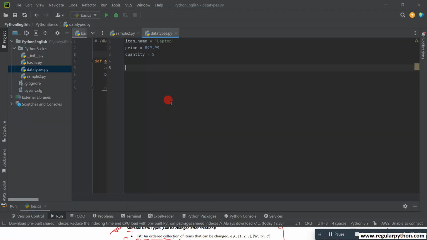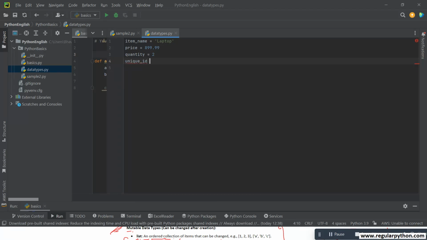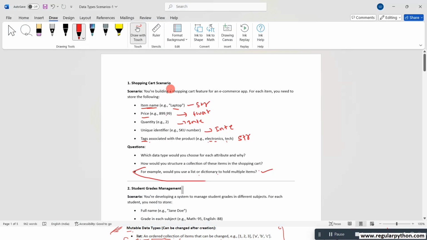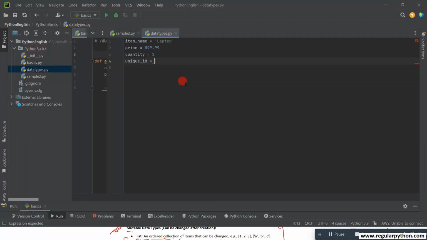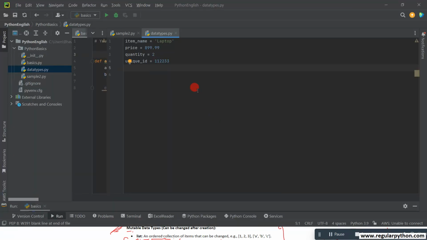Unique ID is equal to. So what data type do we want to take? Integer number. So I'm taking something like 112233, and the tag associated with the product, like category.